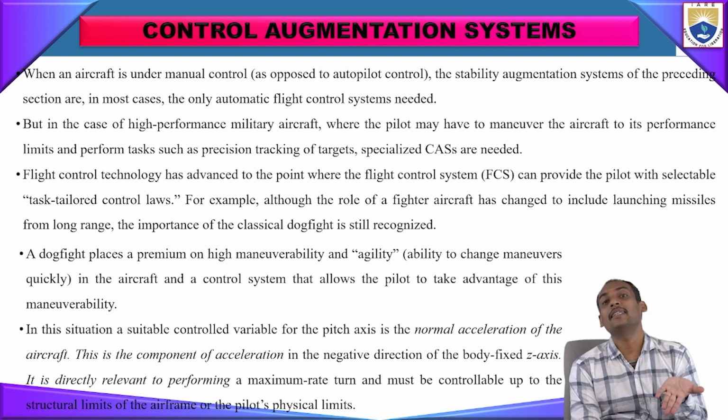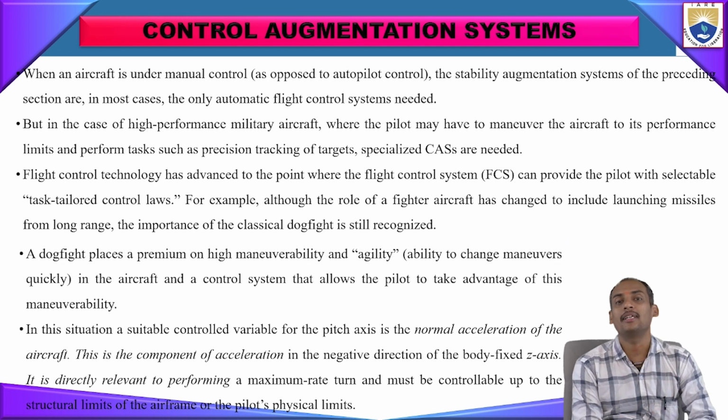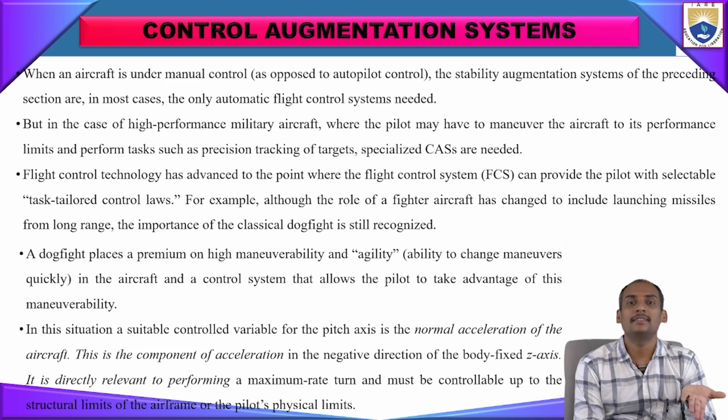At that time, SAS alone is not recommended. SAS only makes the aircraft stable: when we go into an unstable condition, the system automatically adjusts the aircraft back to a stable condition.